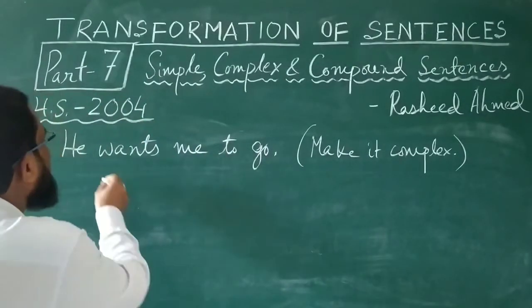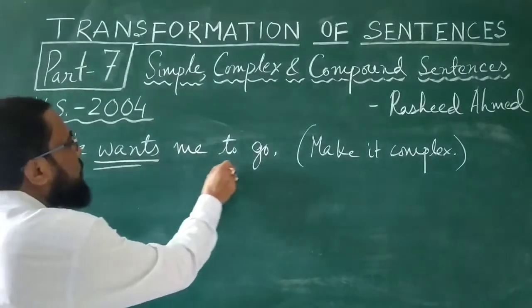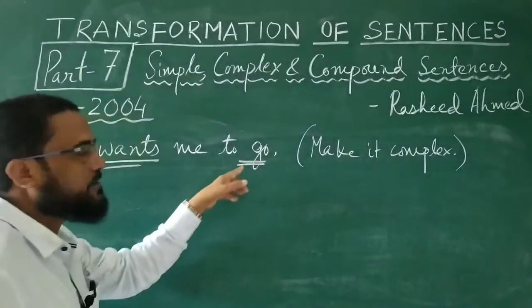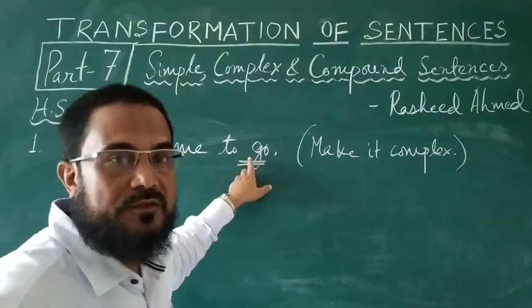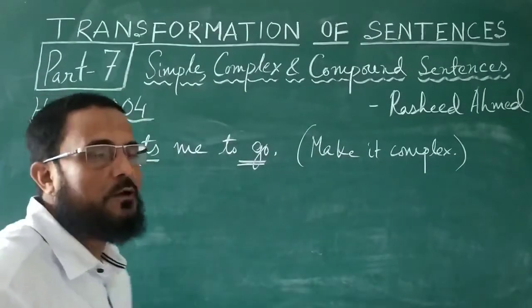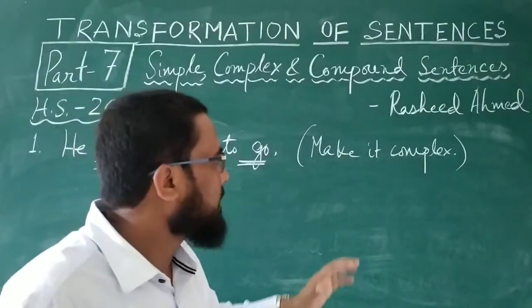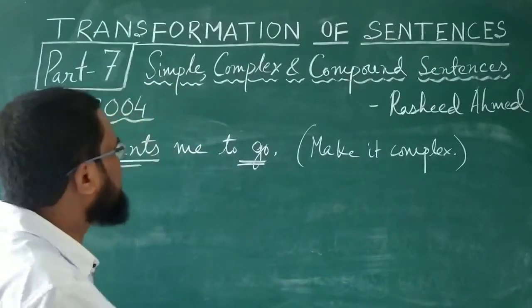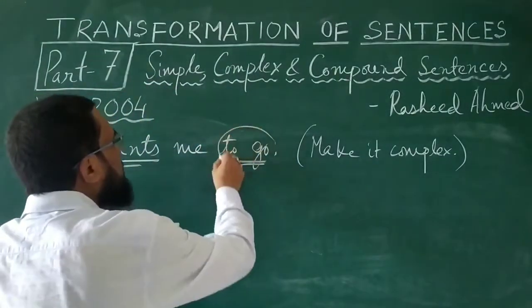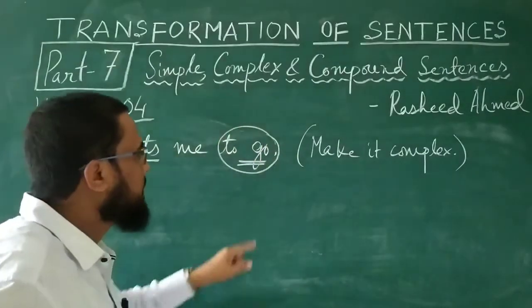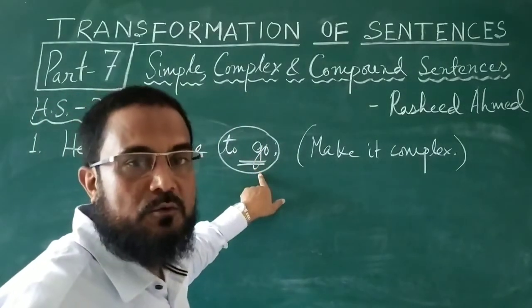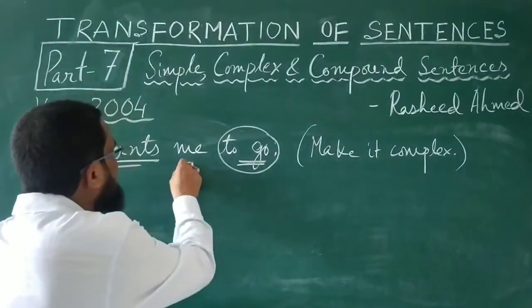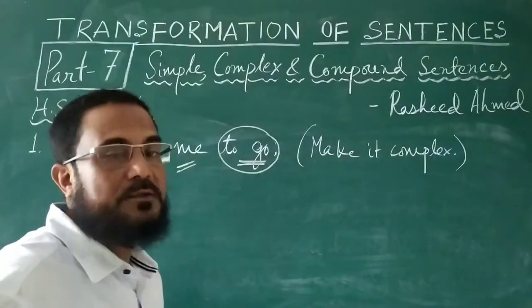He wants me to go. Wants is one verb, to go is another. Go is non-finite because 'to go', it is 'to' infinitive. Wants is the only finite verb. Only one finite verb is there, and you are asked to make it complex. It means you have to create another finite verb. How to create it? Out of this, 'to go' is a non-finite verb, you have to change it into a finite form. And when you do that, this 'me' should also be changed. It should be used in its subject form.